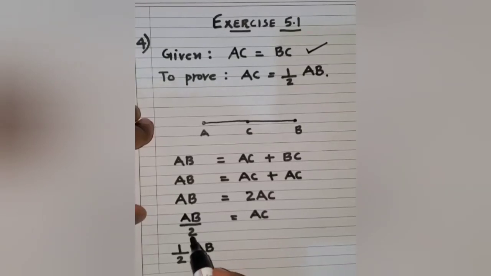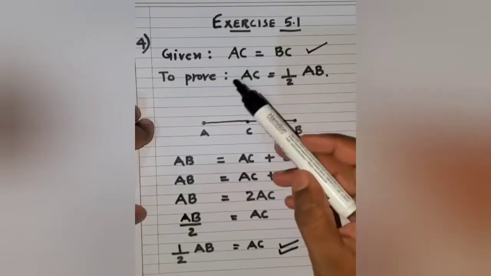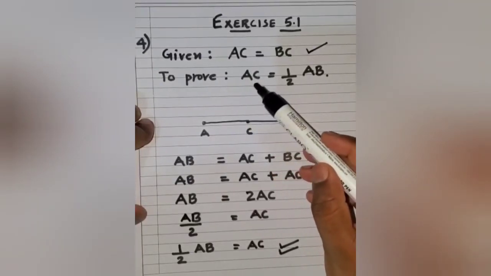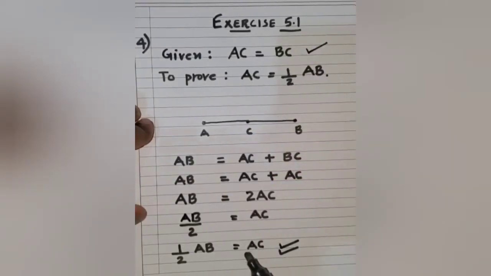All I've done is separated this 2. So this becomes 1 upon 2 into AB is equal to AC. This is actually what we have been asked to prove. We have been asked to prove that AC is half of AB. So that's what we have got. AC is half of AB. I believe you have understood the solution to this question number 4.